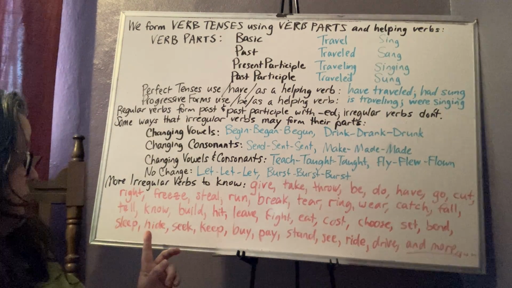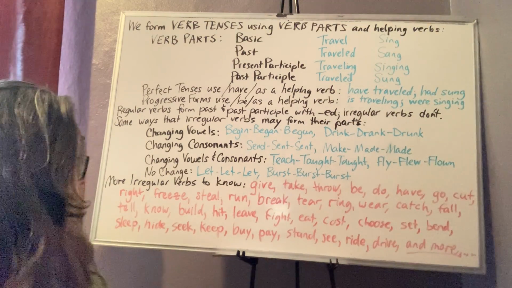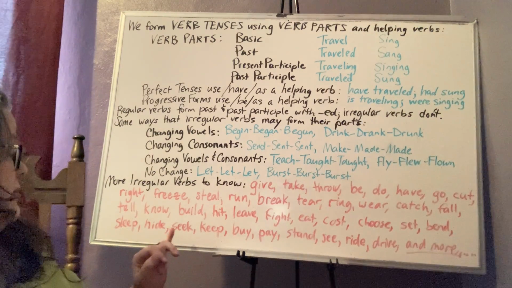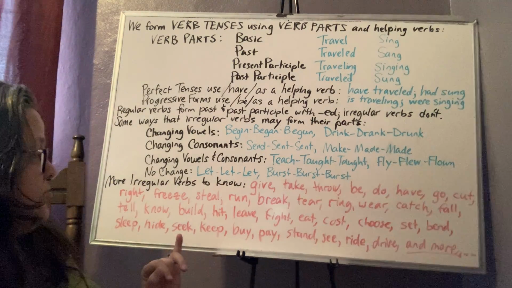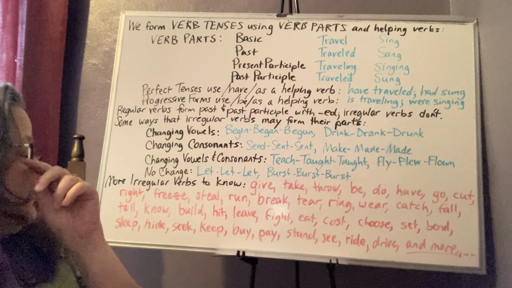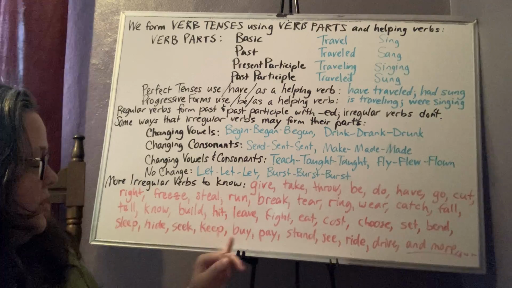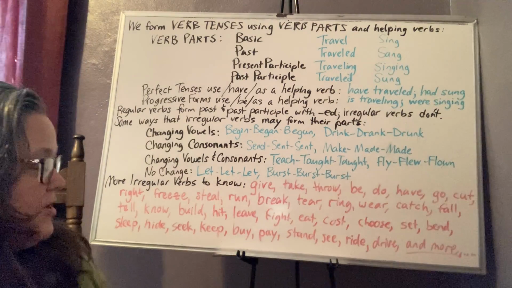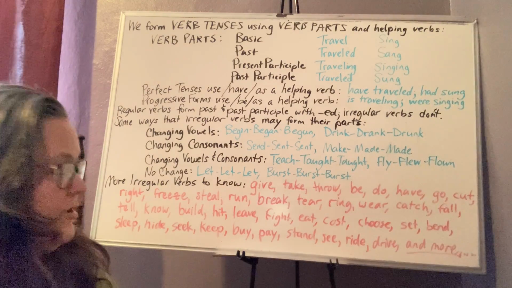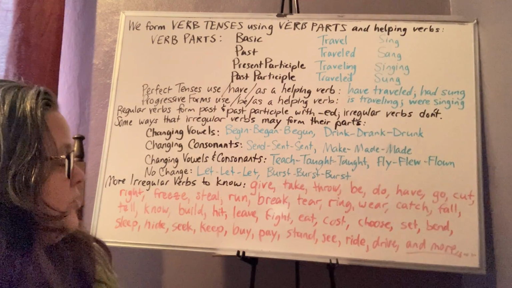Hide becomes hid, becomes hidden, H-I-D-D-E-N. Seek, sought. It rhymes with taught and caught, but it has an O instead of an A. I already did keep. Buy, yesterday I bought. I have already bought, so buy, bought, bought. Pay, paid, P-A-I-D, for both past and past participle.